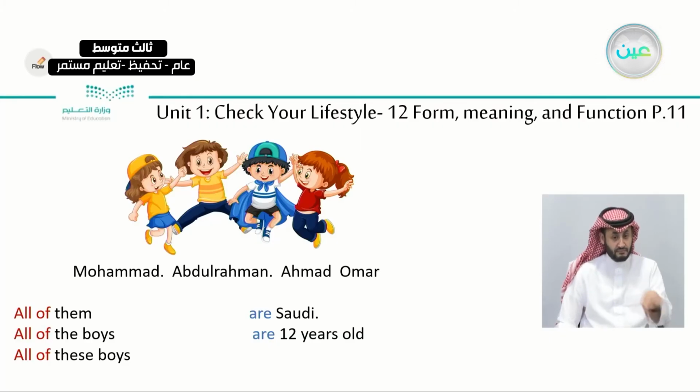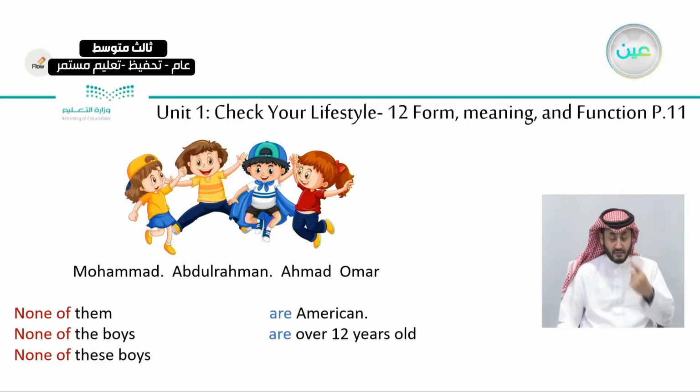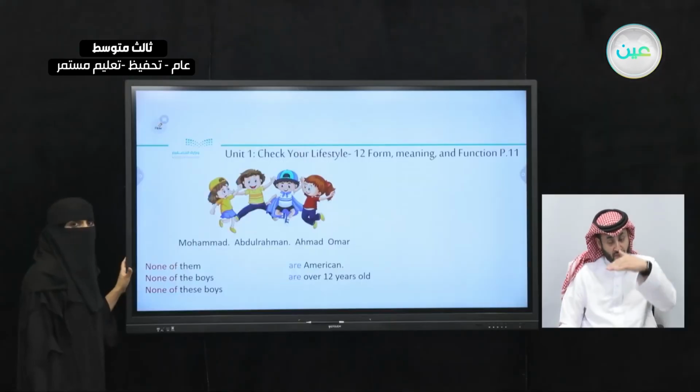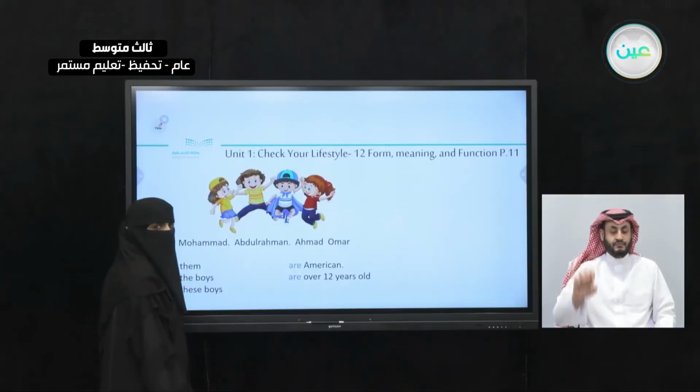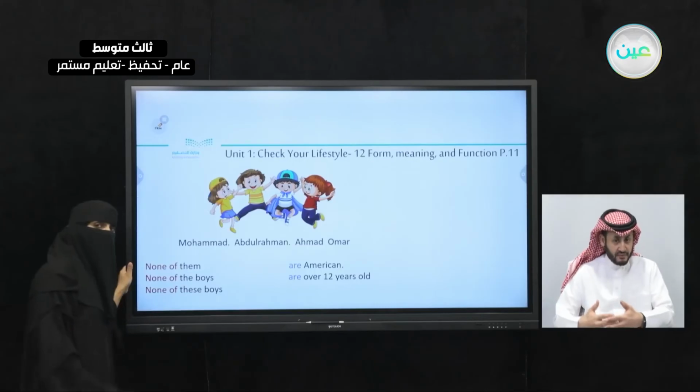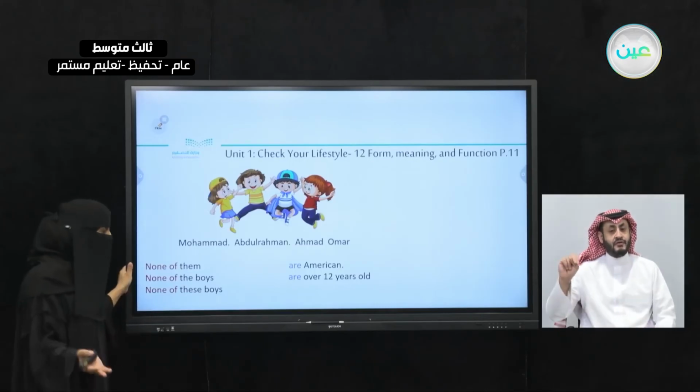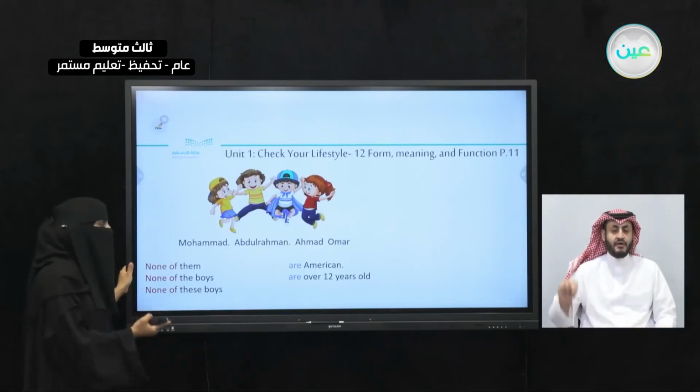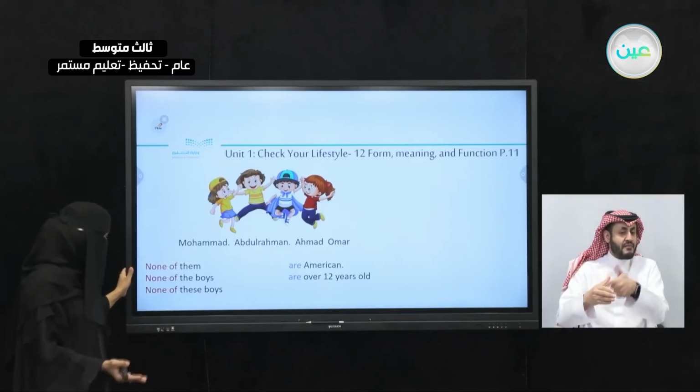What if we want to say the information is not true for any of them? So we want to say no to all of them, okay? When we're talking about 3 and more, we say none of them. None of them are American. The information is not true. They are all Saudi. None of them is American. None of them are American.